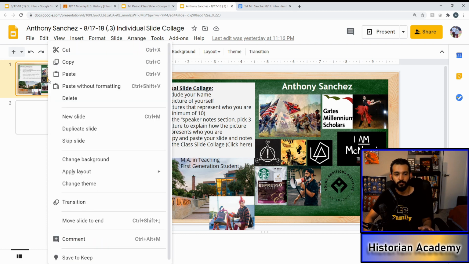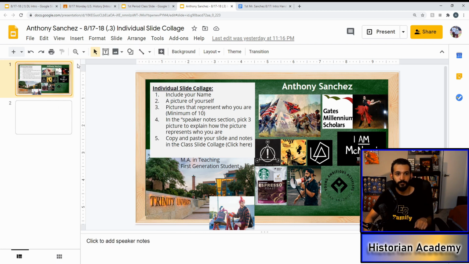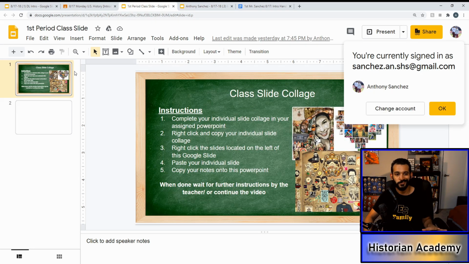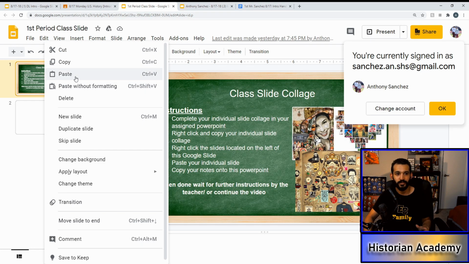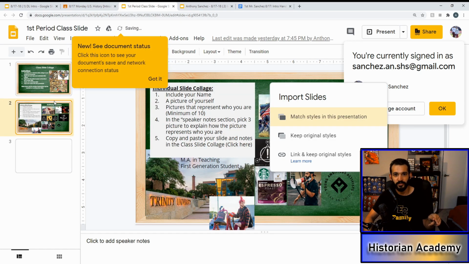I want you to right click or hold down, then copy. Go back to the class slide, right click and click paste, or hold down and click paste. And I want you to paste your slide there with your pictures and your notes. This is where all your classmates will be posting their slides. So I want you just to go through and get to know everybody. Check it out, see how everyone else is designing their own collage. Now, once you're done with this, you're going to go back to my PowerPoint. So go ahead and do that.